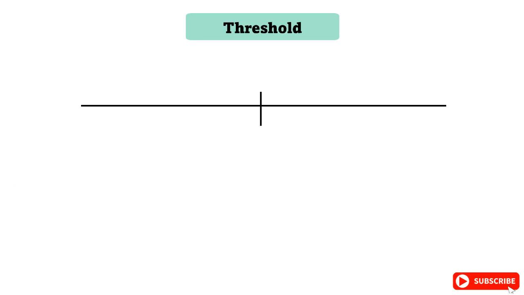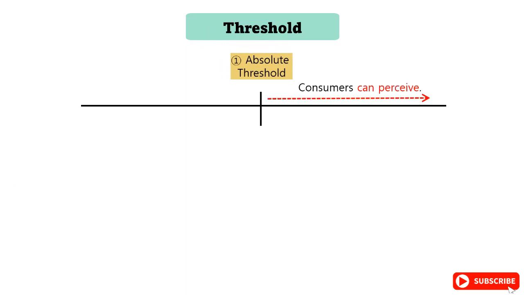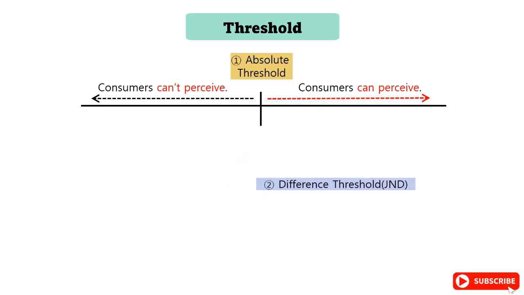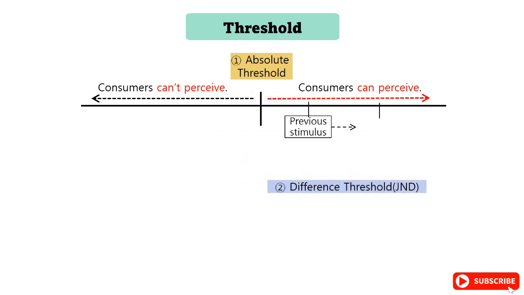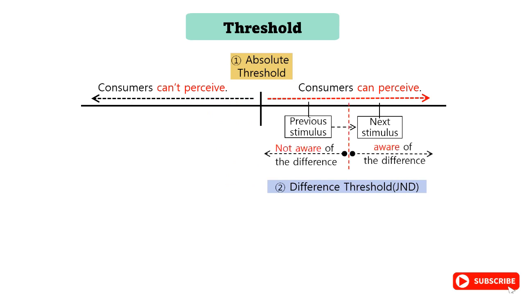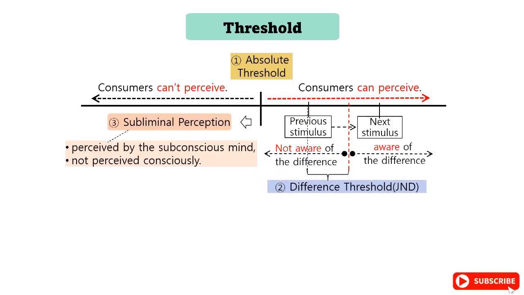A comprehensive summary of what has been explained so far is as follows. The absolute threshold refers to the minimum stimulus that allows people to notice a certain stimulus, and the difference threshold refers to the minimum stimulus that allows people to discriminate between two stimuli. Therefore, difference threshold is also called JND. Subliminal perception means that stimuli are perceived by the subconscious mind even though customers are not consciously aware of them, because their size is smaller than the absolute threshold. Therefore, advertising utilizing subliminal perception is referred to as subliminal advertisements or subconscious advertisements.